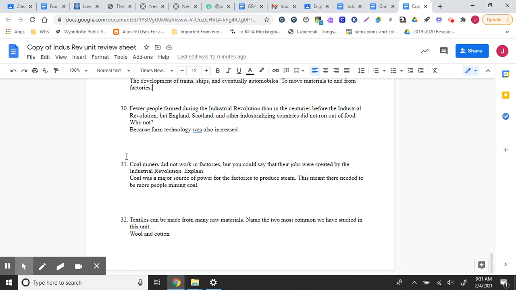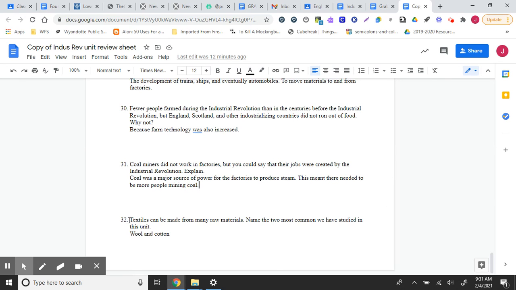31, coal miners did not work in factories, but you could say that their jobs were created by the Industrial Revolution. Explain. So coal was a major source of power for the factories, and we used the burning of coal to produce steam. This meant that we needed more coal. So if we need more coal, we need more people mining coal, and that was creating coal mining jobs.